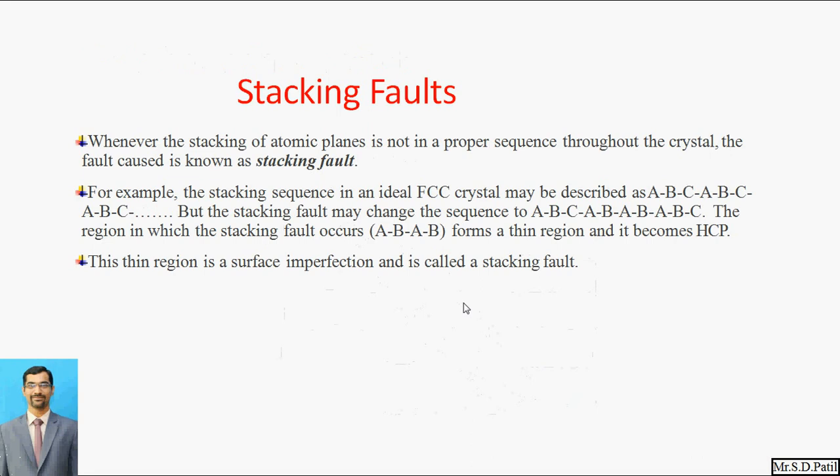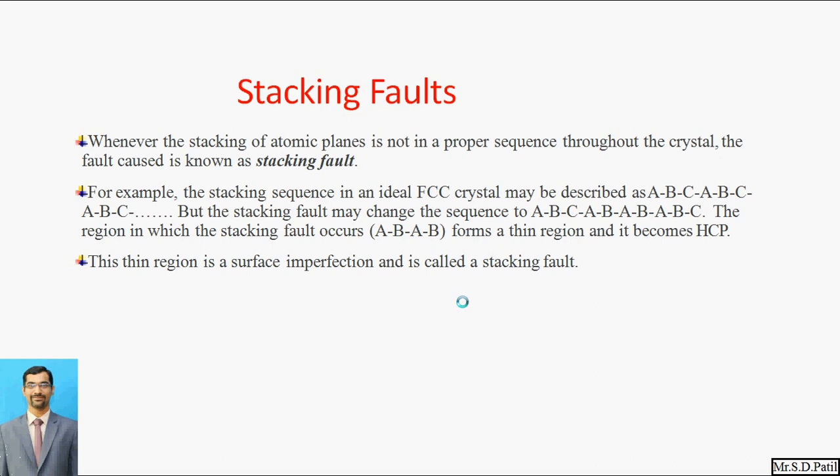Now the stacking fault. This is the last defect as far as surface or planar defects are concerned. Whenever the stacking of atomic planes is not in a proper sequence throughout the crystal, the fault caused is known as a stacking fault.